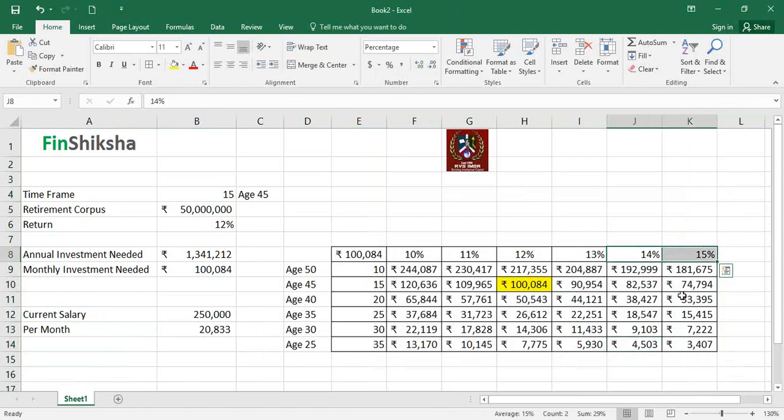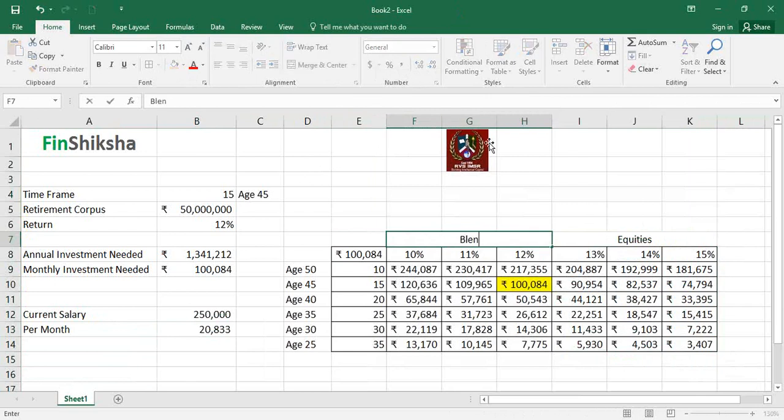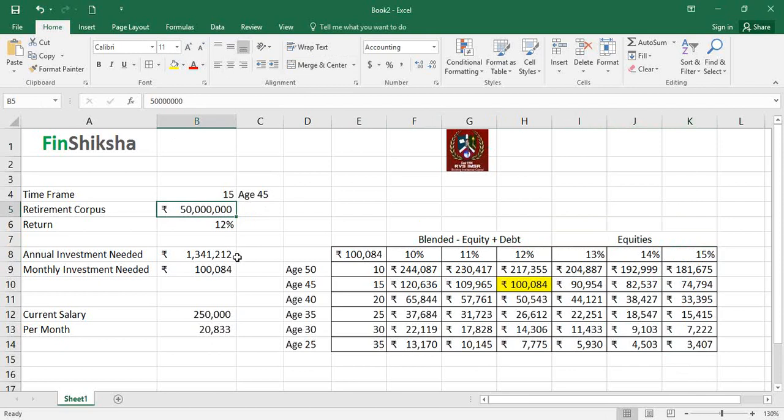Now, which asset classes would give 14-15% return? If I was to create a zone around this, you'd probably say these three are the areas where you would say equities, and these are areas where you would say blended. Blended would mean equity plus debt or bonds, right? That's the areas where you're investing. If you can recommend the person to invest about 3,400 rupees a month in equity markets, and markets give 15% return over a period of time, then this person would end with a 5 crore rupee portfolio at the end of the period, right?